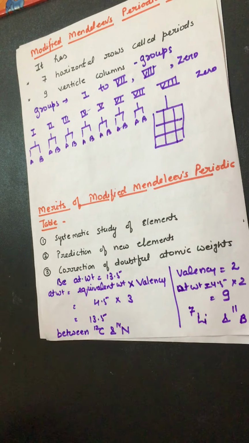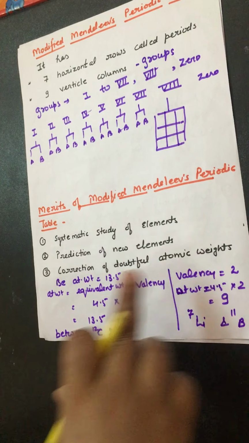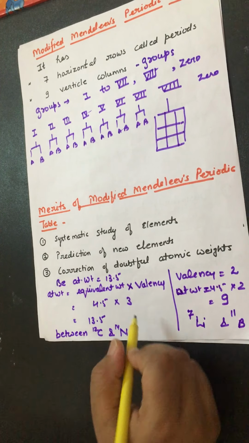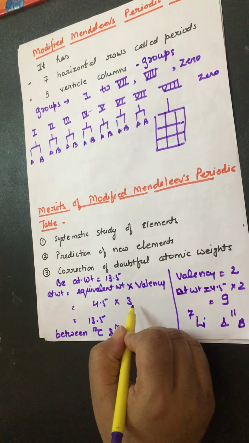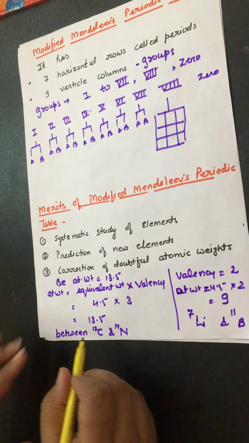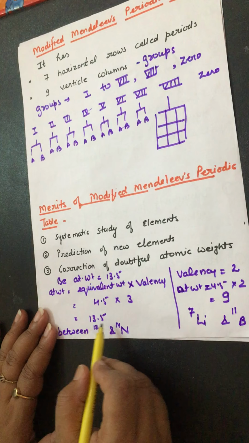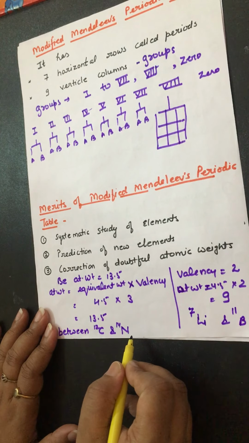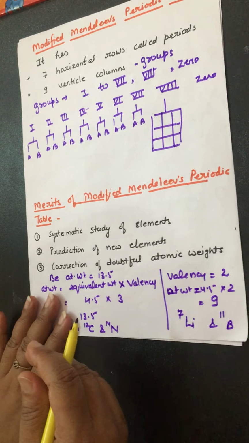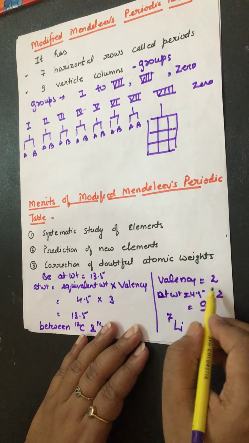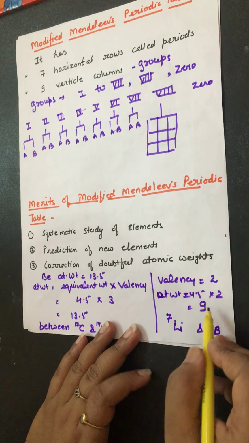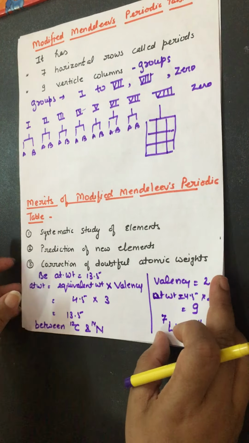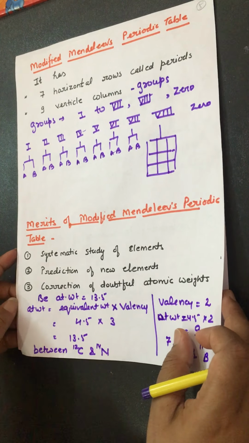I tell you one more time. The formula to find atomic weight is equivalent weight into valency, and for beryllium the equivalent weight is 4.5, and the valency was firstly measured doubtfully as 3. Now its atomic weight comes out to be 13.5, and an element with this atomic weight must be kept between carbon and nitrogen, but it is placed between lithium and boron. Finally its valency was corrected as 2, then the atomic weight comes out to be 9. Now its position was corrected between lithium and boron. So these corrections were made in the modified Mendeleev periodic table.